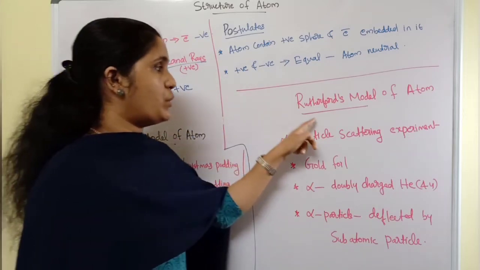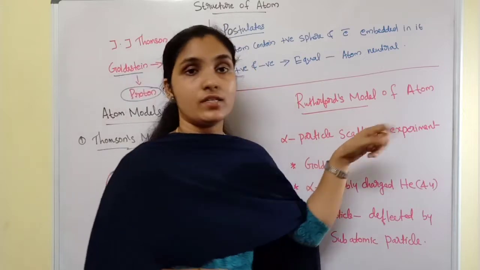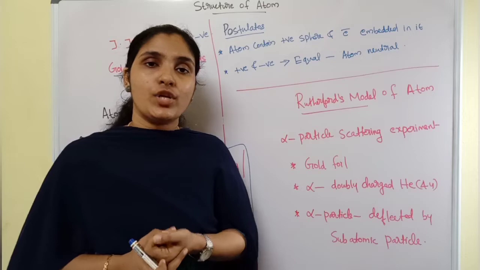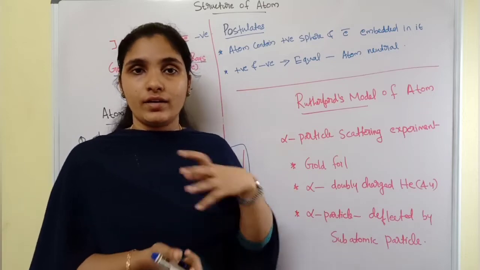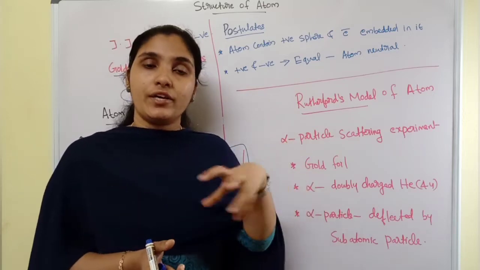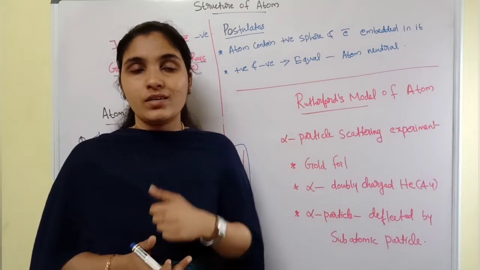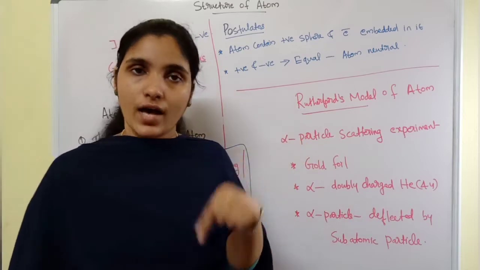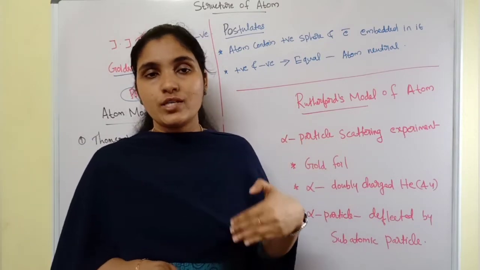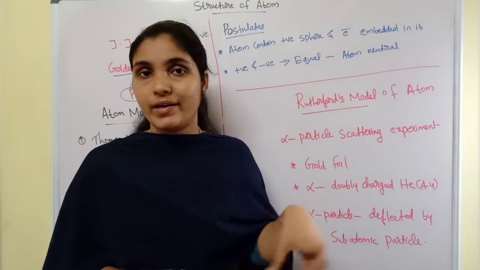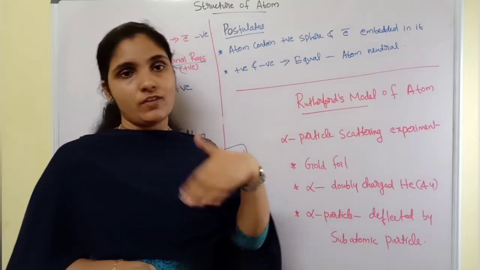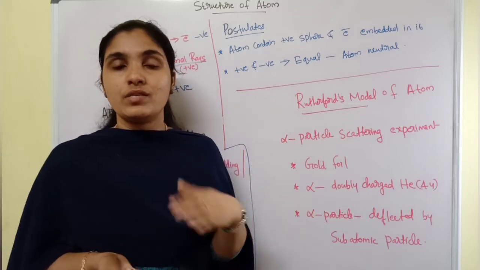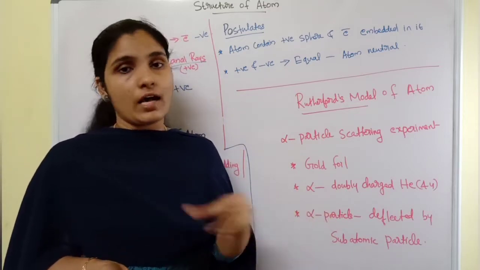And the second one is Rutherford's model of the atom. The second atom model was suggested by Rutherford. And why did Rutherford study the interior portion of this atom? He just wanted to know how the electrons are arranged inside the atom, because Thomson had already proved the negative charges were embedded inside a positively charged sphere. So Rutherford wanted to know how the electrons are arranged in an atom.